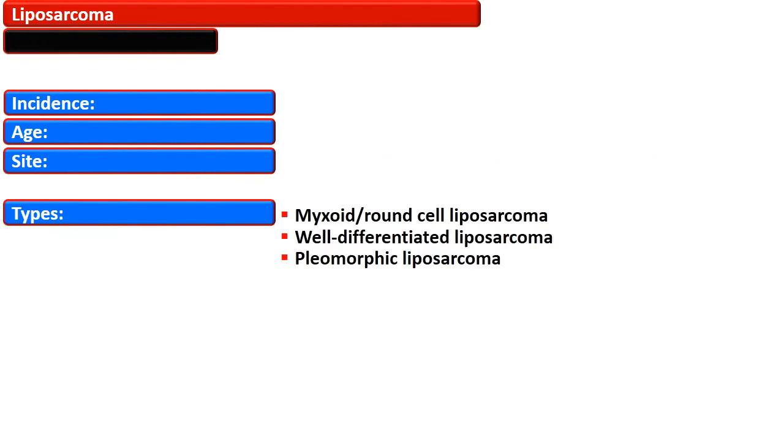The types of liposarcoma are myxoid, round cell liposarcoma, well differentiated liposarcoma, and pleomorphic liposarcoma.